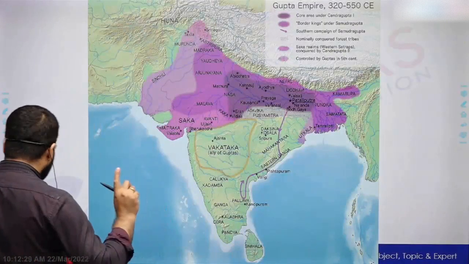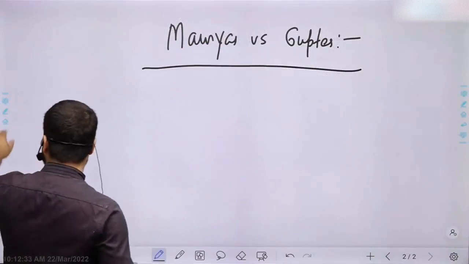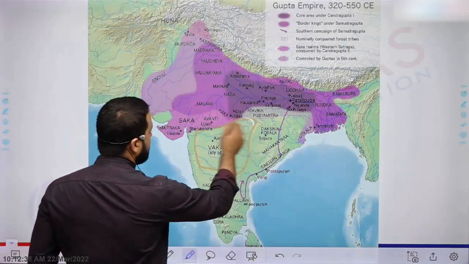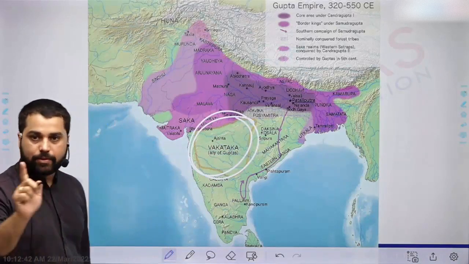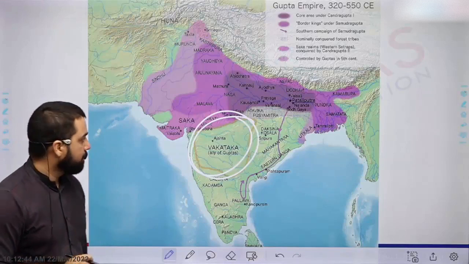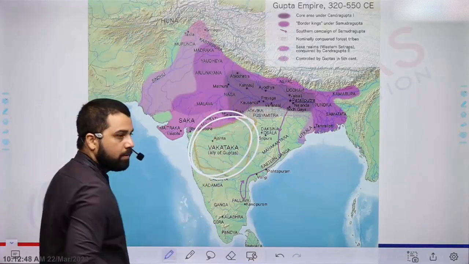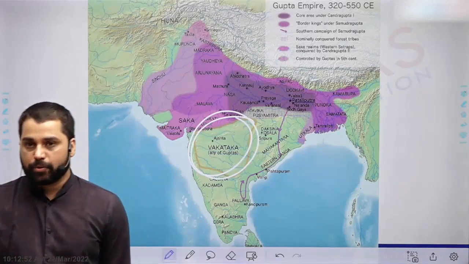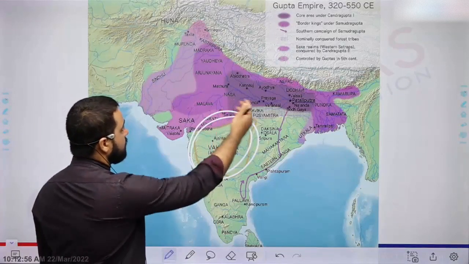This is a very important theme, though I'm not going to make you write it: the Vakataka Empire. The Vakatakas I was talking about in the last class also. The daughter of Chandragupta II was married to a Vakataka king, who died, and Prabhavati Devi became the de facto ruler, and she actually promoted the goals of the Gupta Empire.